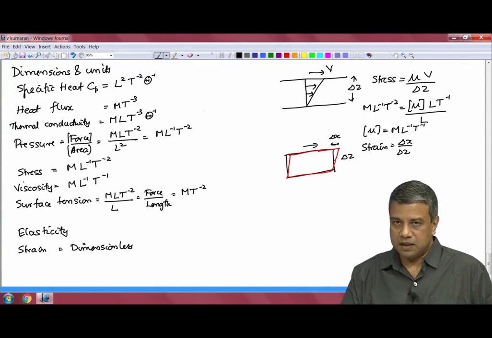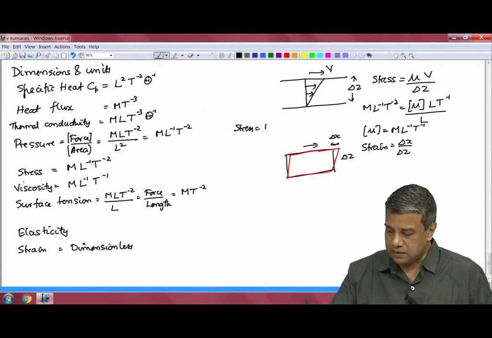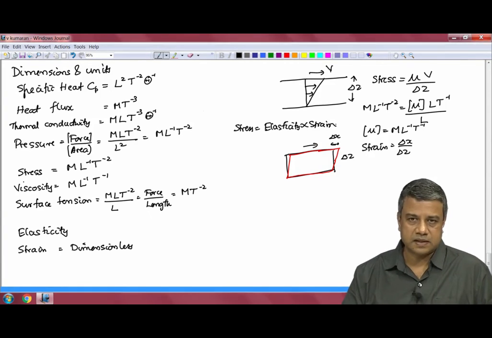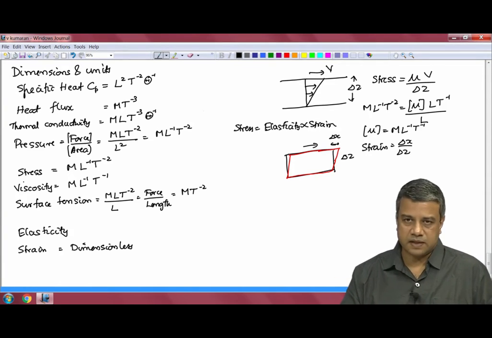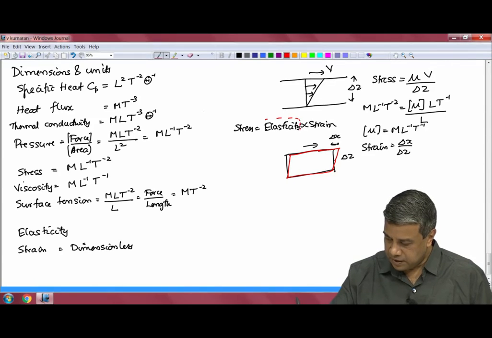And the dimension of elasticity is determined from the relation that stress is equal to elasticity into the strain. This is known in various forms. It is usually called Hooke's law of elasticity, and the coefficient of elasticity is this term over here.